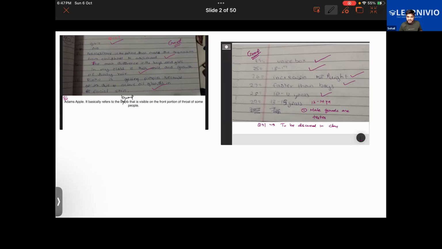Now, the male gonads are testes. Gonads are the sex glands. Progesterone is the hormone. So the reproductive glands are of two types, basically male gland and female gland. The male gland is the testis, so thereby the female gonad will be...